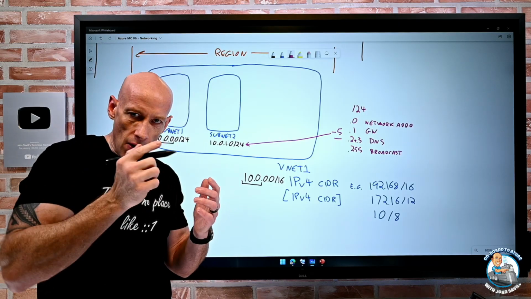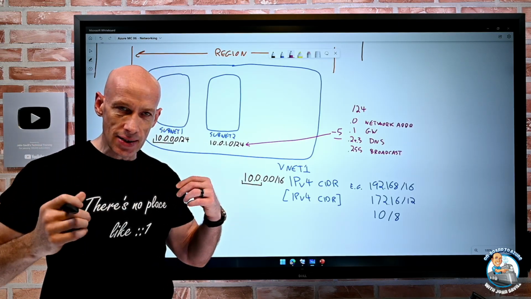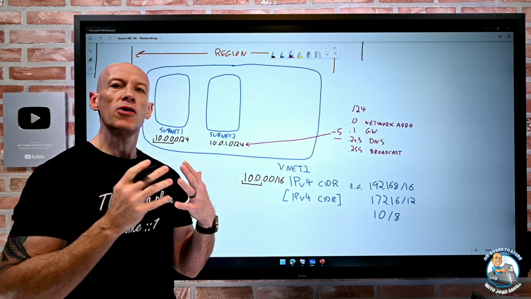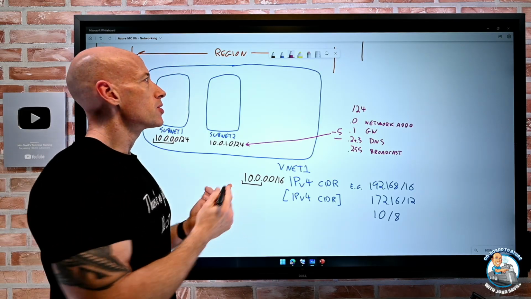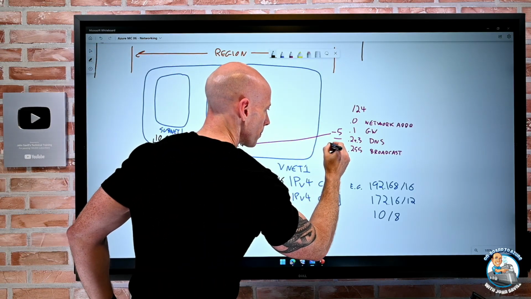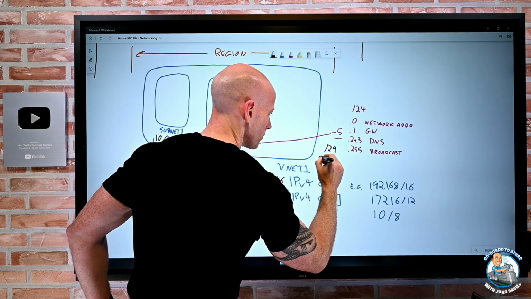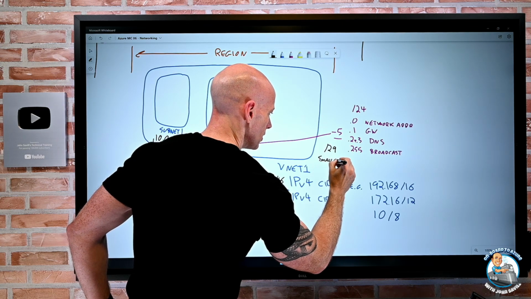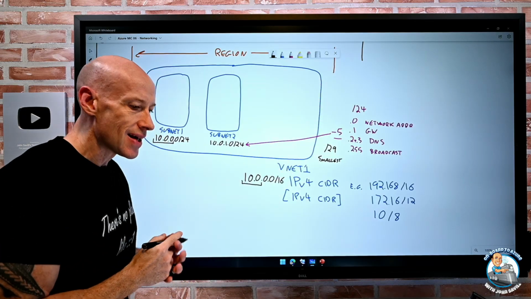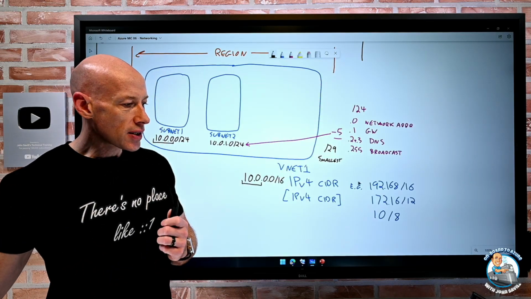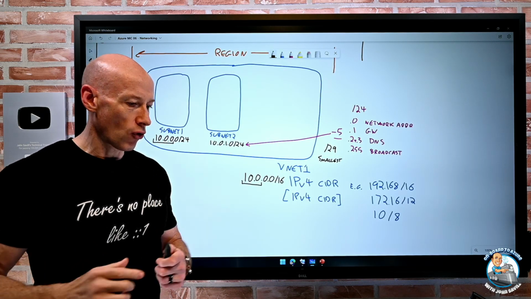A /29 would give me 8 addresses, but I lose 5, so it would give me 3 usable. So a /29 therefore becomes the smallest possible subnet in Azure. Because anything less than that, there wouldn't be enough even to give it the reserved IP addresses it wants.